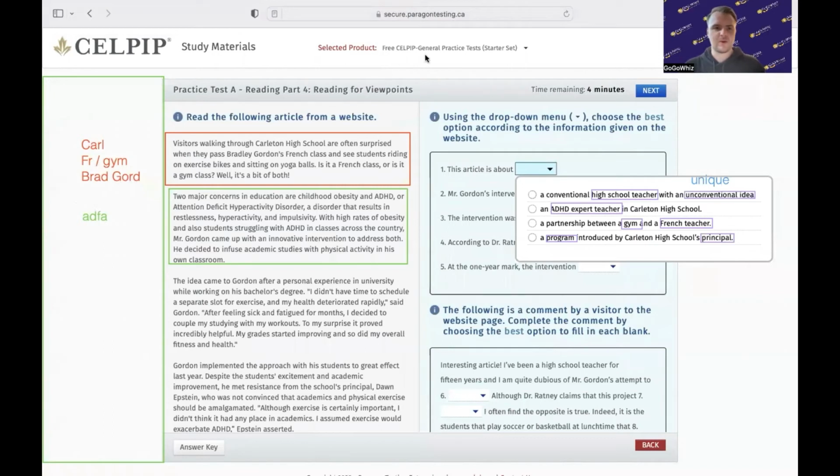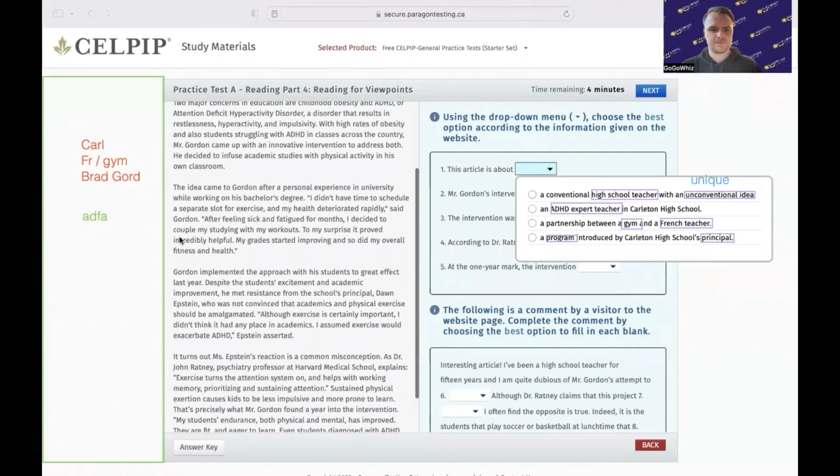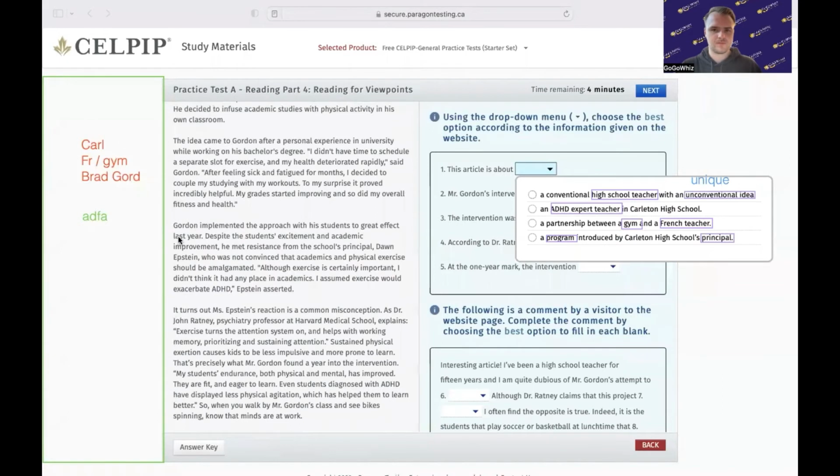Okay, now that we've covered that, let's try and figure out the answer. All right, so it could be about a conventional high school teacher with an unconventional idea, ADHD, gym and French, or a program by a principal. I'll let you guys take a look through this and then I'll tell you the answer and we'll see why that's the correct answer. All right, so take a look.